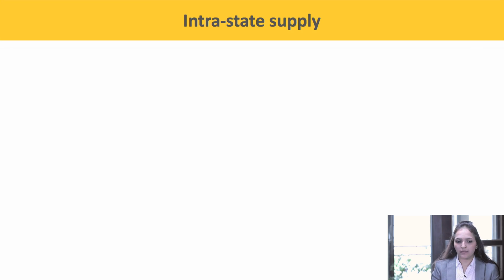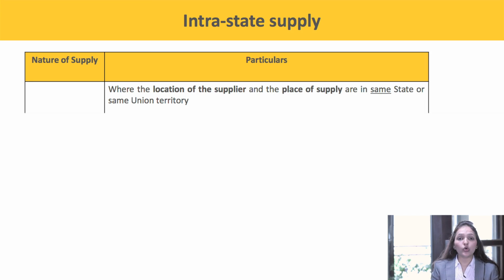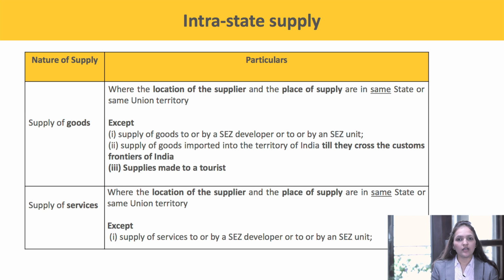There are two things. First, let us start discussing the intrastate supply. It says where the location of the supplier and the place of supply is within the same state or union territory, then it shall be considered as an intrastate supply of goods or services. So there are two important parameters. First is the location of supplier and second is the place of supply.